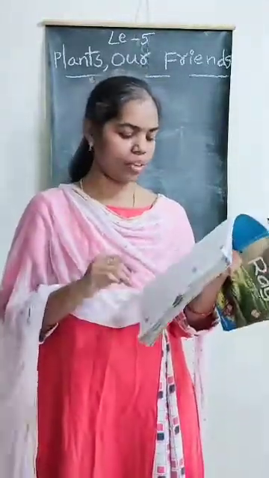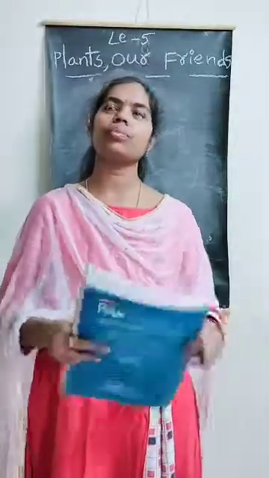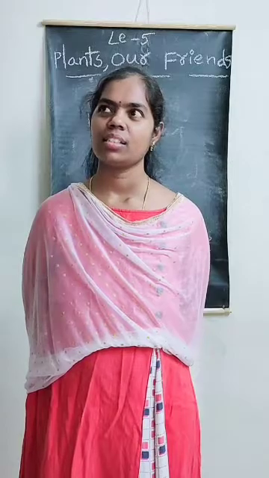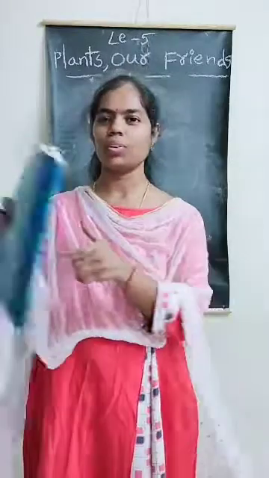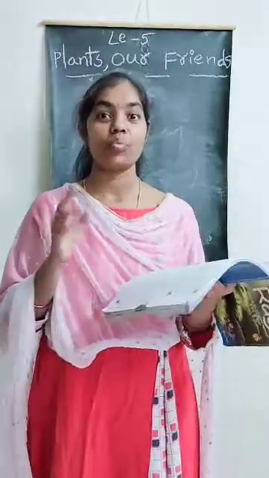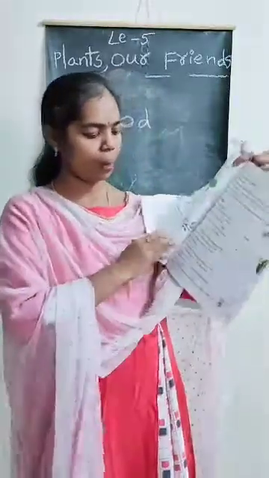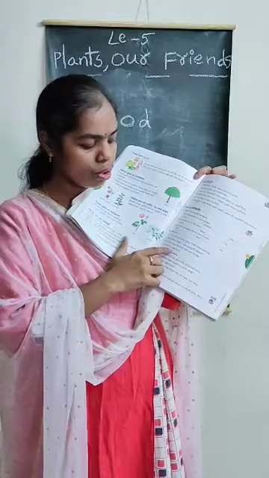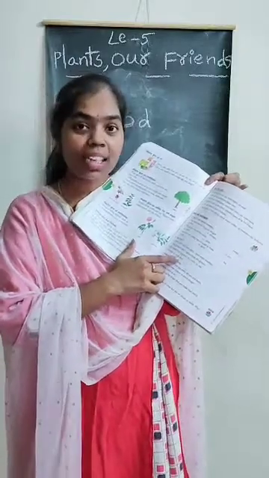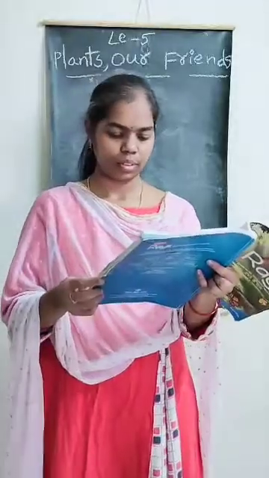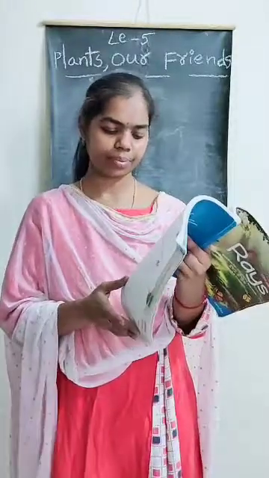So what is the correct answer, ma? Paper. Number 4. I am used to cook food. What is that? Gas? No. What is that, ma? Firewood. Here they mention it properly. See here. I am used to cook food. What is that? Firewood. We can see this in villages also. Firewood. Okay.